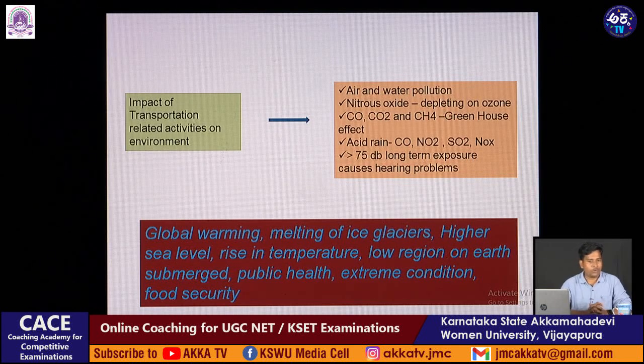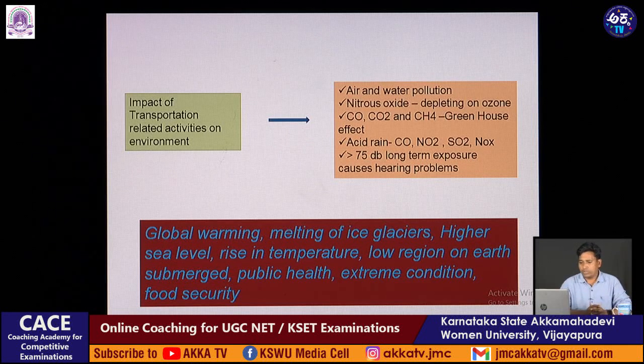The global average temperature is 14. If it goes to 15, many cities located beside the seashore, in the coastal region, may be submerged.